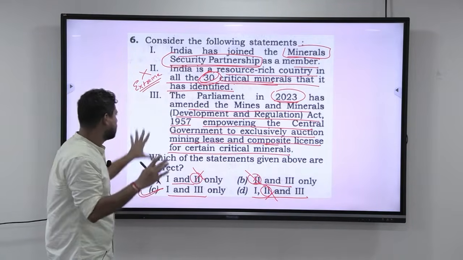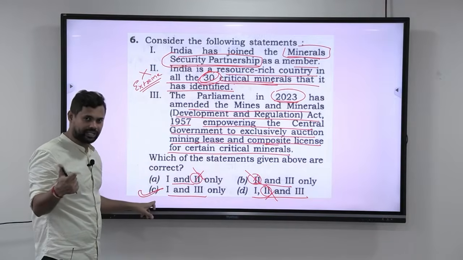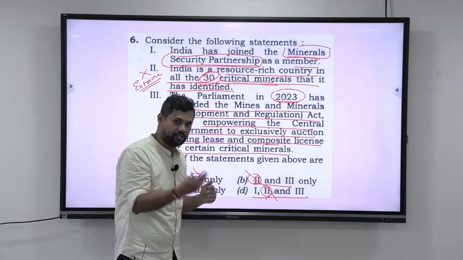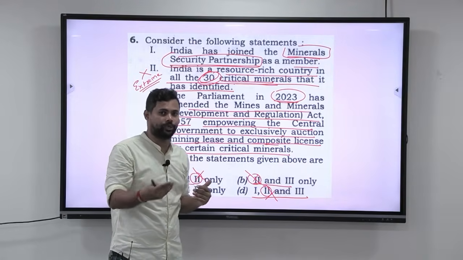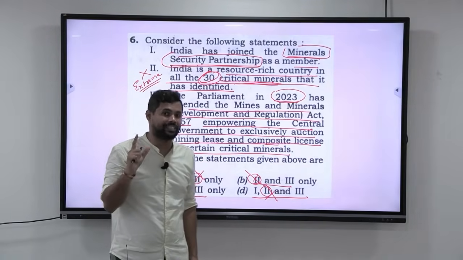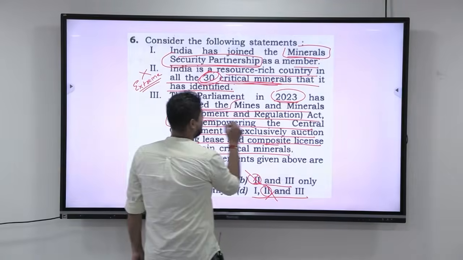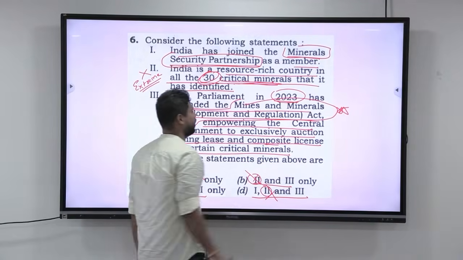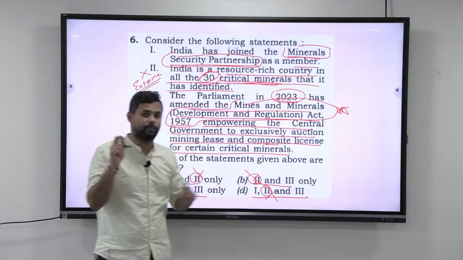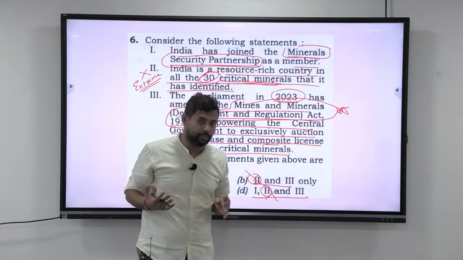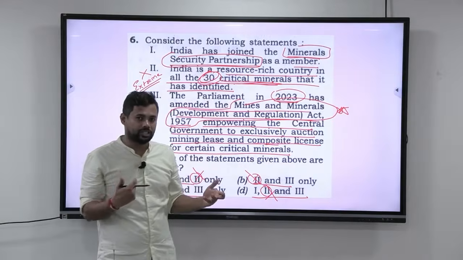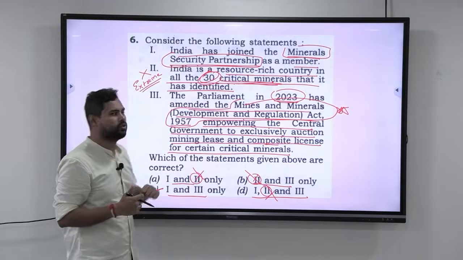Now, look at this. The takeaway from this is, one, obviously you could get the answer very easily by knowing that this particular statement is wrong. But for the next year, when you are preparing for the next UPSC prelims, you should understand what these critical minerals are, what are the 30 critical minerals that India has identified. That is one. The second is learn about this act. This act is very, very important for prelims. So have a brief idea about what this Mines and Minerals Regulation and Development Act 1957 is and what these 30 critical minerals are. So just know that. This is something that you should do some reverse engineering for the next year. So this is about the 6th question.